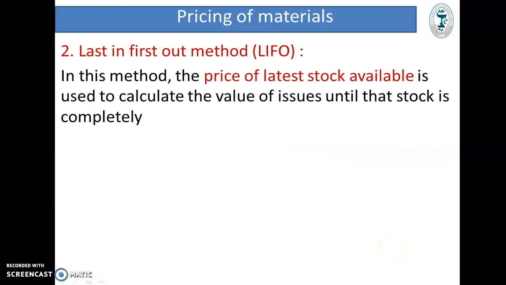Next method, that is last in first out method, the LIFO method, which is exactly opposite to the FIFO method. In this method, the price of the latest stock available is used to calculate the values of issues until that stock is completely exhausted. Then the next lot pricing is used and so on through the successive lots.